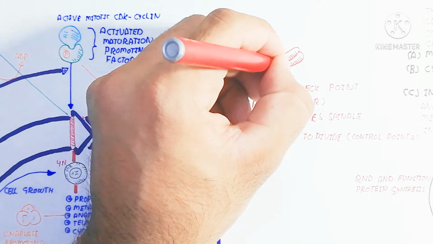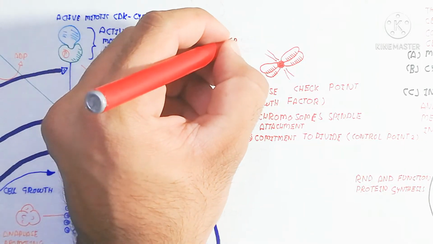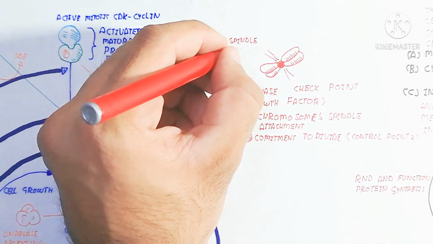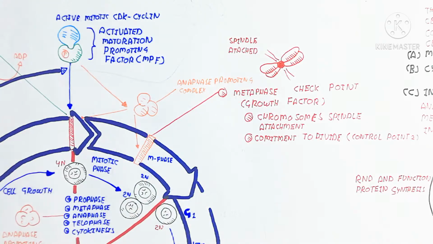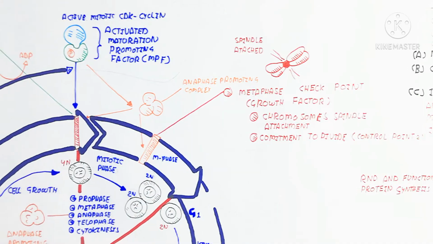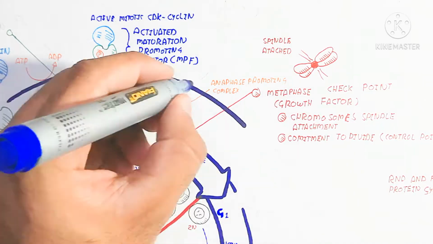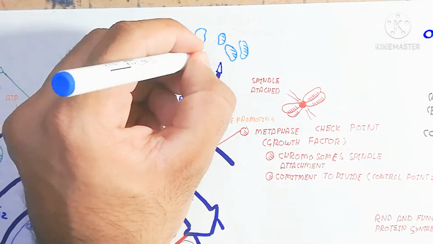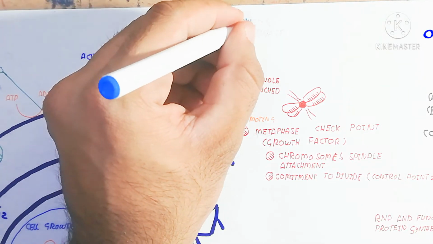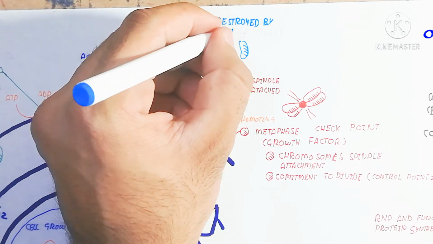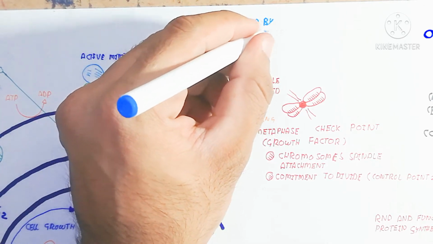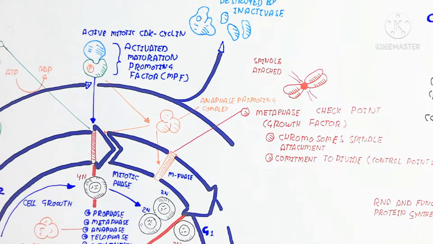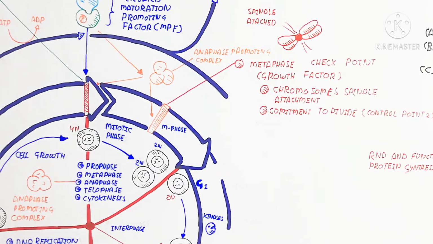I hope you make sense about this. So here the spindle is attached, due to the metaphase checkpoint. After the metaphase checkpoint, anaphase will begin, and the anaphase promoting complex will be formed. This is used as the trigger to go into telophase and cytokinesis, as well as karyokinesis. Karyo means cell nuclear division, while cytokinesis means the cytoplasm division.